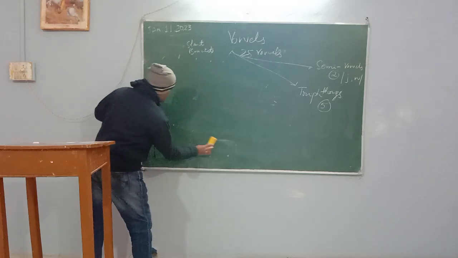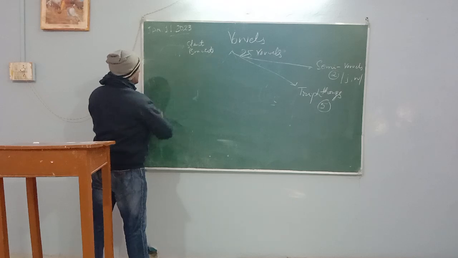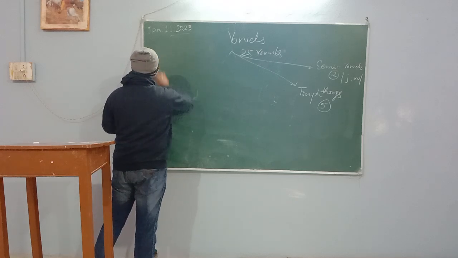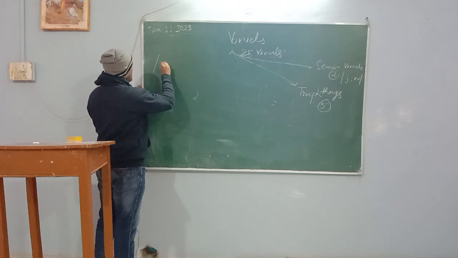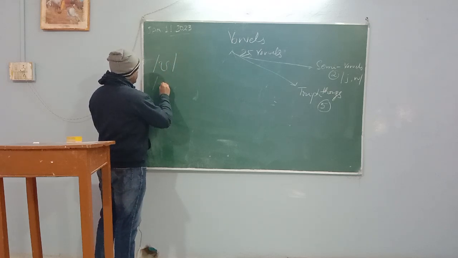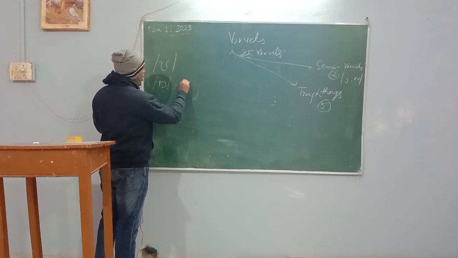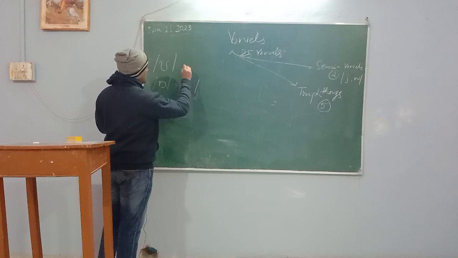Then we will come to short vowels. Short vowels mean this one, then this one. Let us say pot.